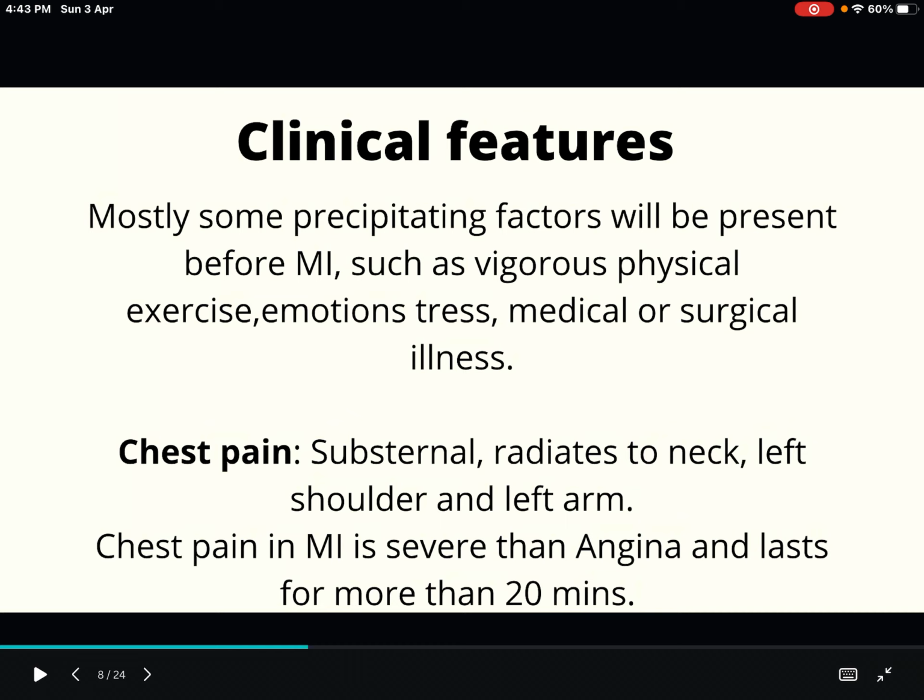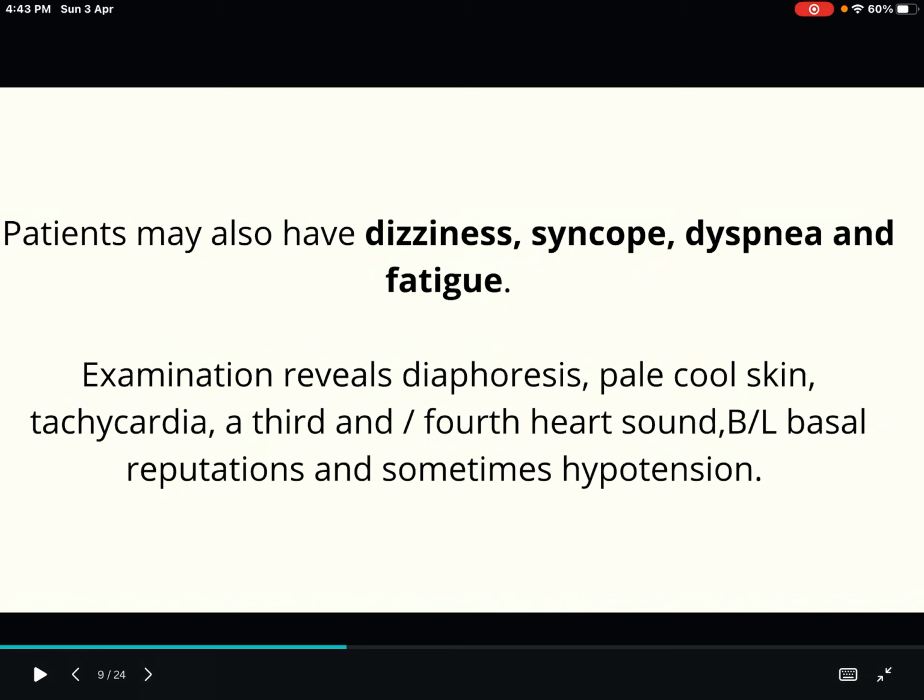These points you have to write. Chest pain which is substernal, radiates to the neck, left shoulder and left arm. Chest pain in MI is more severe than angina and lasts for more than 20 minutes. And the patients may also have dizziness, syncope, dyspnea and fatigue. The main thing is chest pain. Along with that, the patient will also have dizziness, syncope, dyspnea and fatigue.